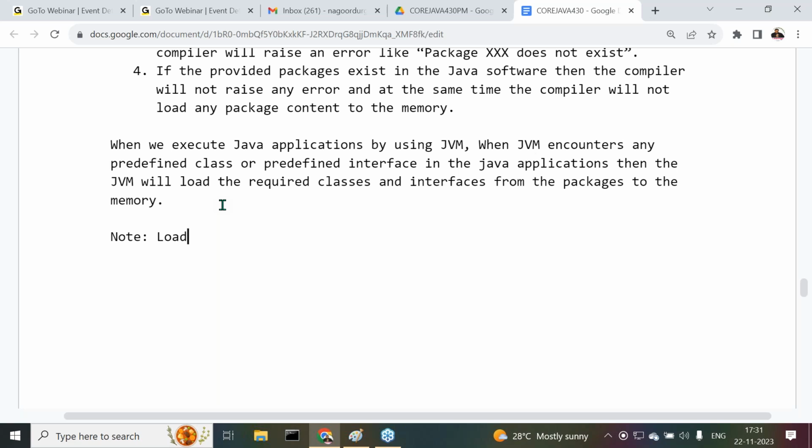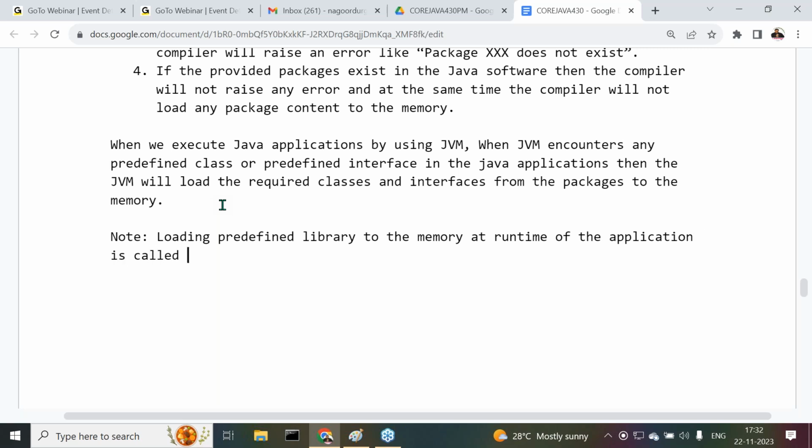Loading the predefined library to the memory at runtime of our application is called dynamic loading.